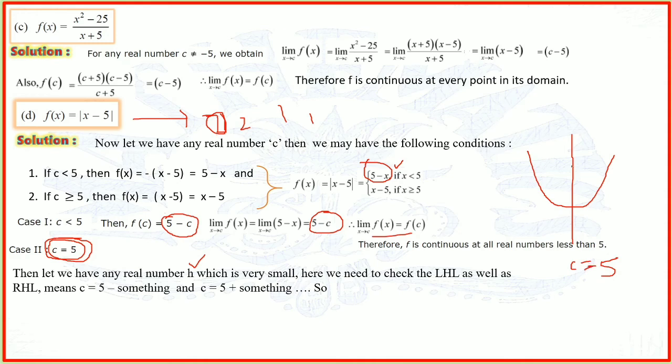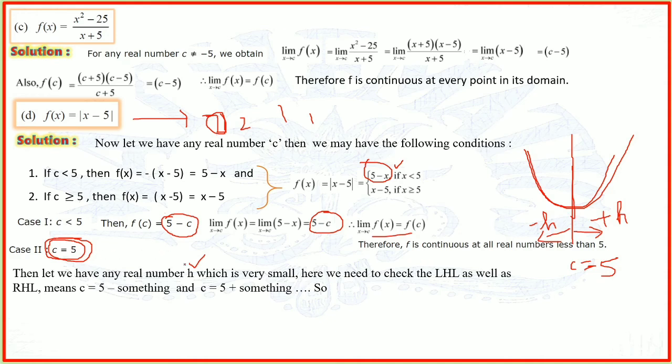Remember, on that point, this is the turning point of the question. Now if I add some small quantity, which I call h, to 5, then we reach the right hand side of the function. And if I subtract the same small quantity from 5, then we reach the left hand side of the function. So we will apply the same thing for the left hand limit and the right hand limit.